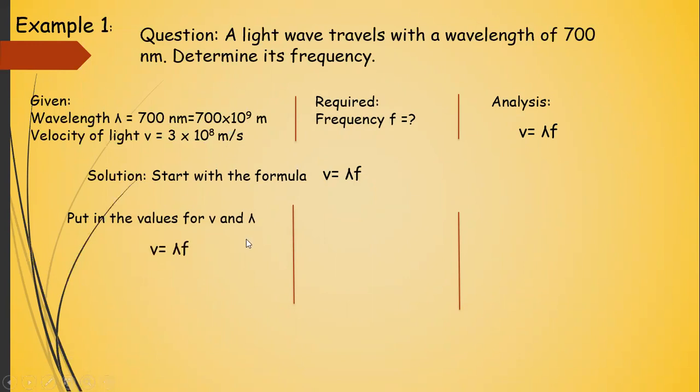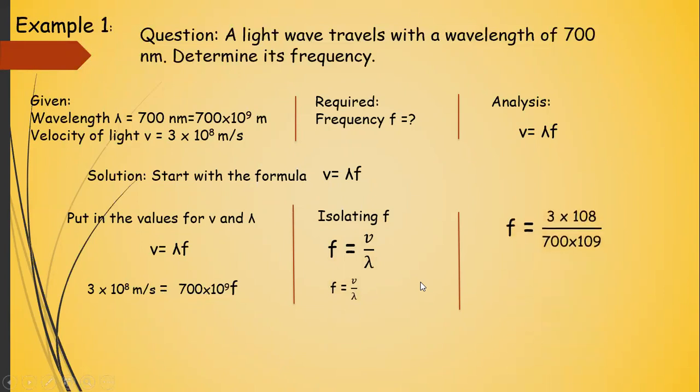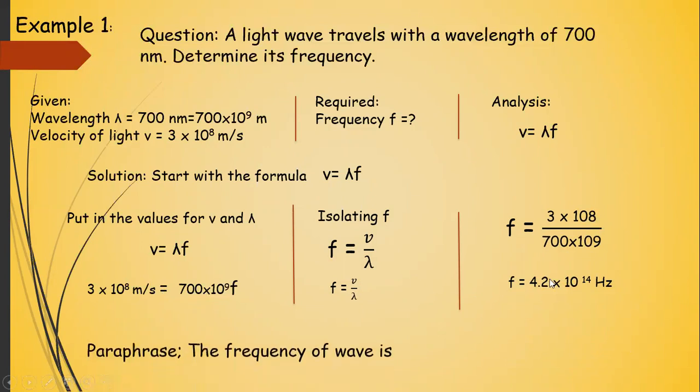We are going to start the solution with the formula, and substitute the values. V is equal to f lambda. In this equation, V is 3 into 10 power 8 meters per second, and lambda is given as 700 into 10 power minus 9 meters, into f. Isolating f in this equation, f is equal to V by lambda. Substituting the values, we get the answer.